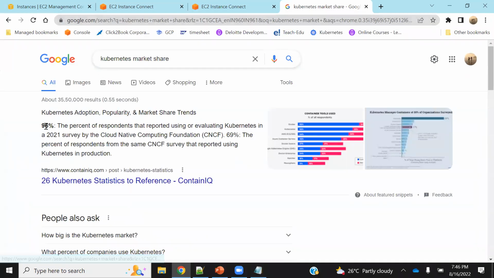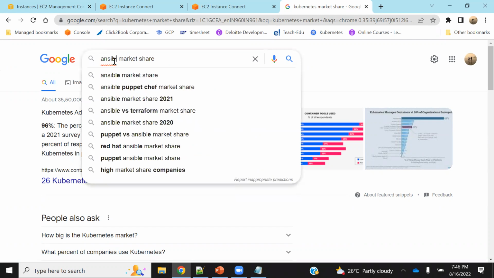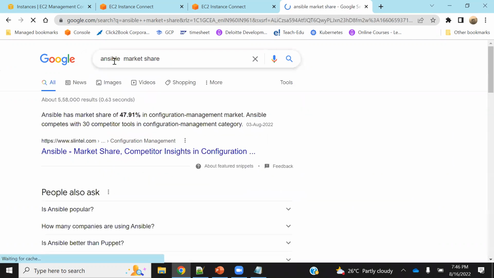See here, 96% of the people are using Kubernetes, but there are 4% who are not using, right? Then what can we do for them? They will have their own limitations. I don't know. See here, almost 47.91, 50% are using Ansible.